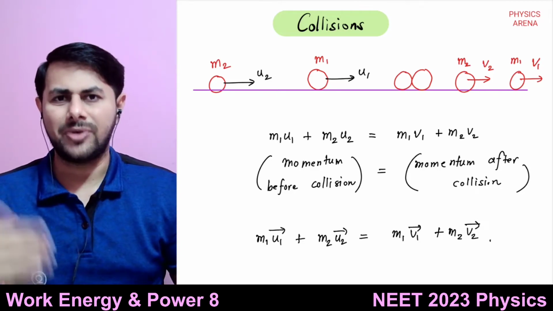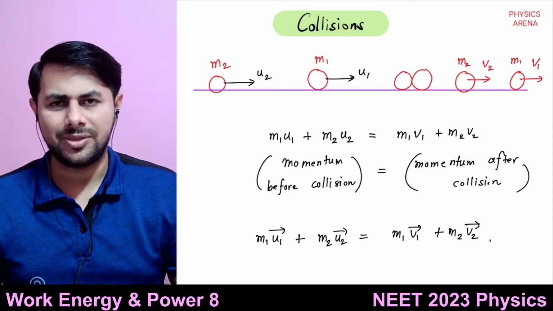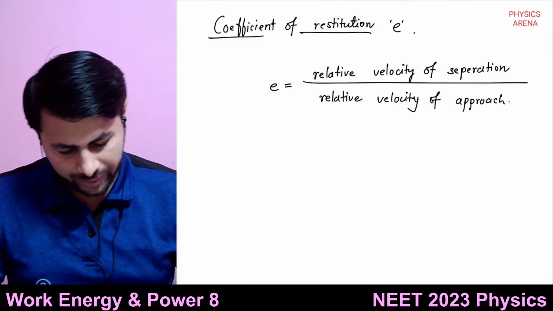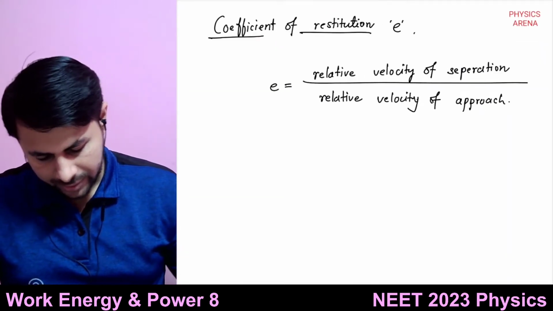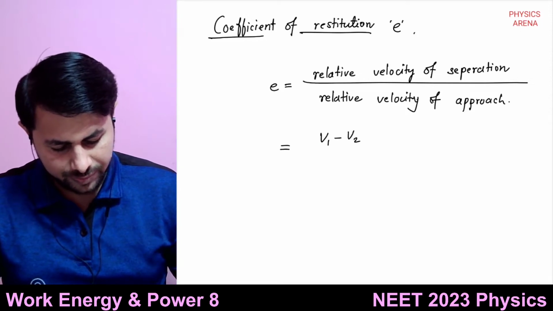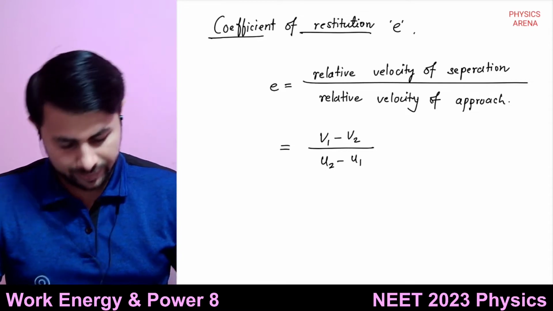So what is the velocity of separation? The velocity of first body minus velocity of second body, v1 minus v2. So the coefficient of restitution is v1 minus v2 divided by u2 minus u1.